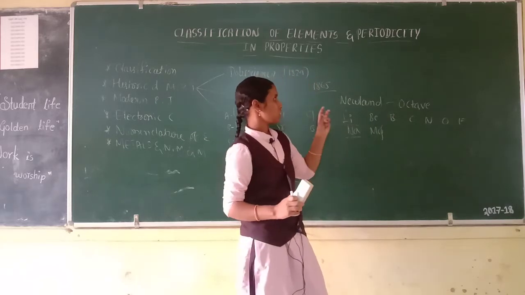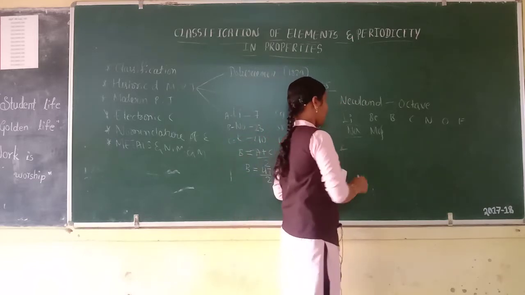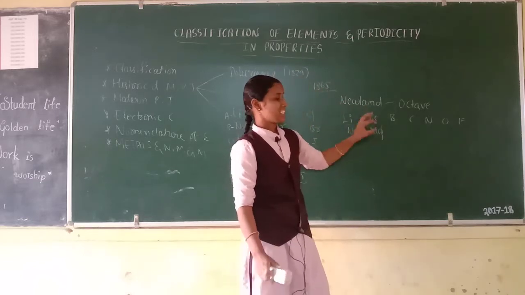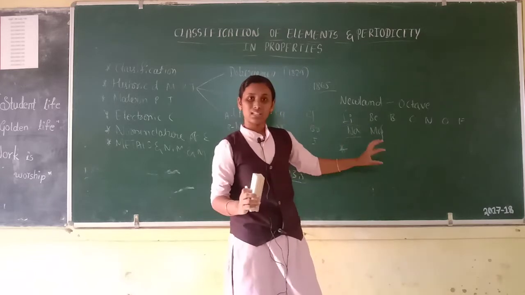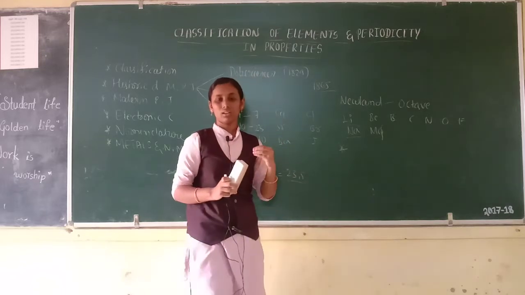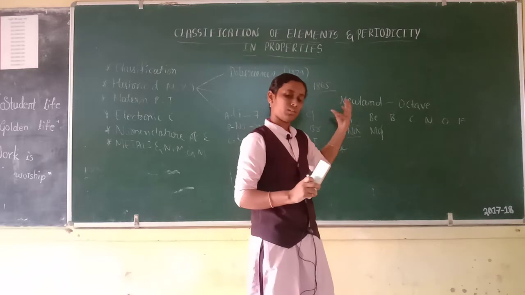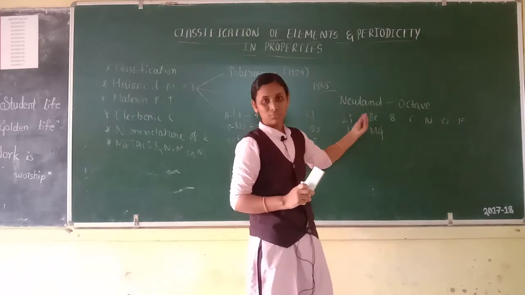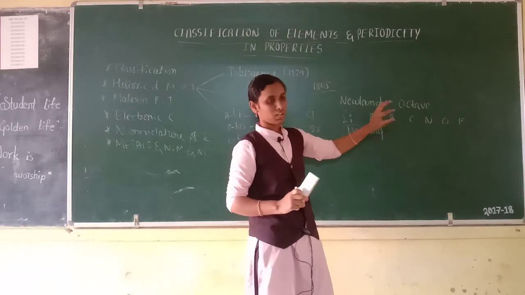But the limitations of the law of octaves. The first one: this law is applicable only up to calcium. After calcium, every eighth element does not have the same properties as its respective first element. So this is the first limitation of the law of octaves.